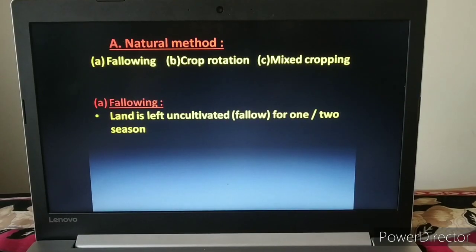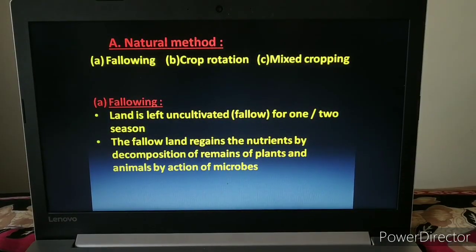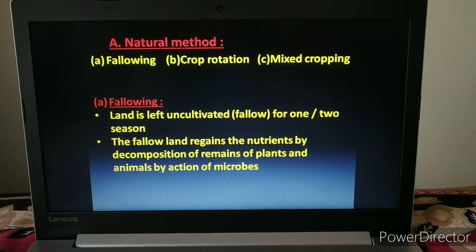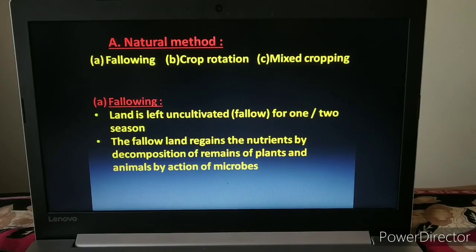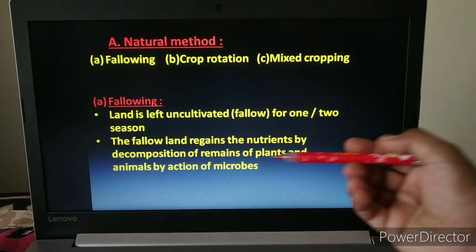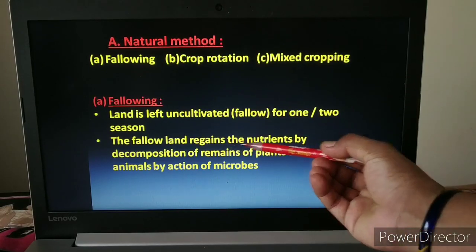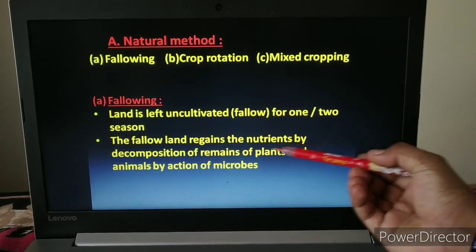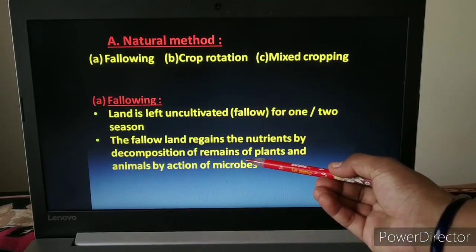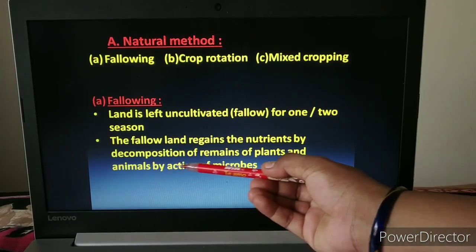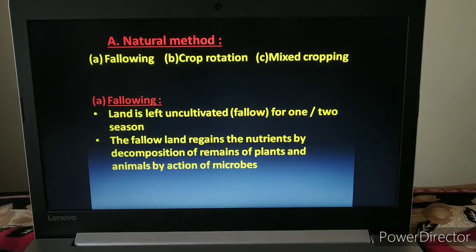this method is called the fallowing method. In this method, the fallow land, if for one season we do not cultivate any crop in the land, automatically and naturally regains the nutrients by decomposition of remains of plants and animals by the action of microbes.